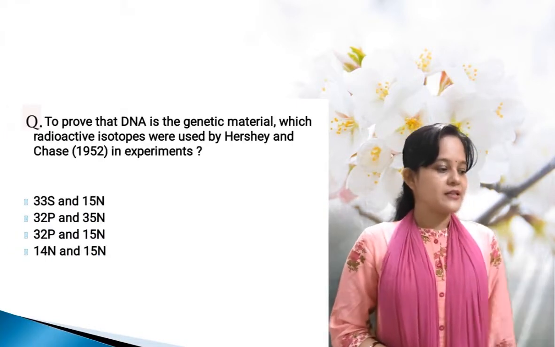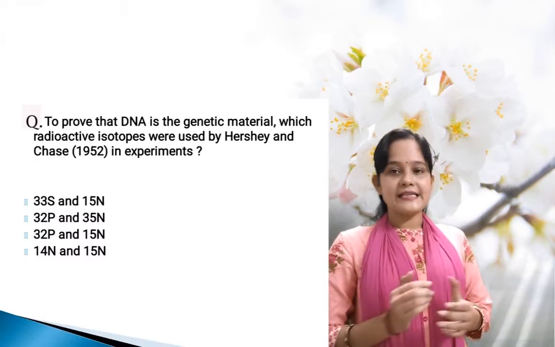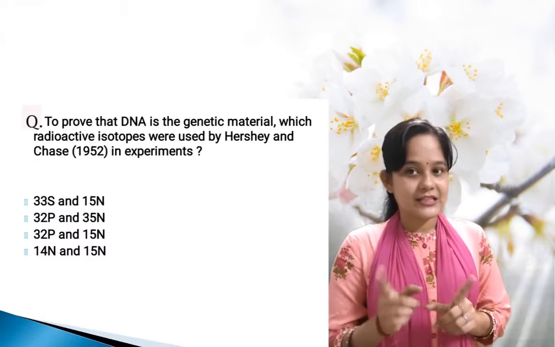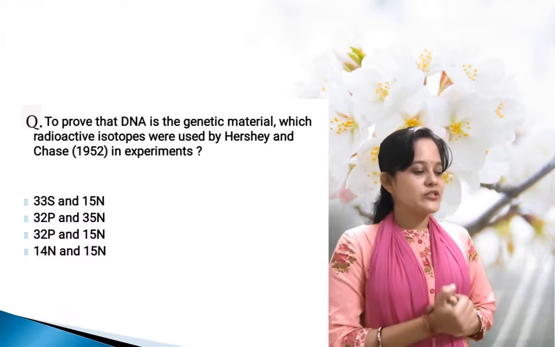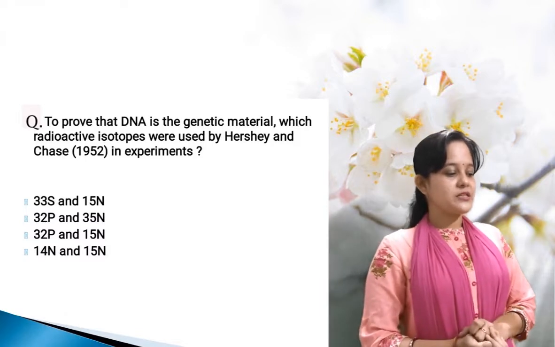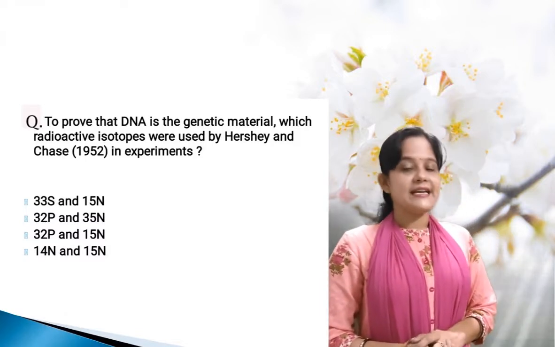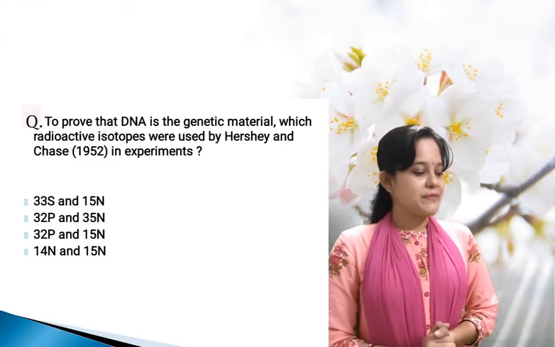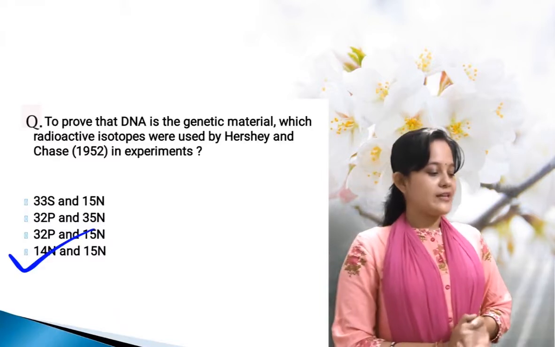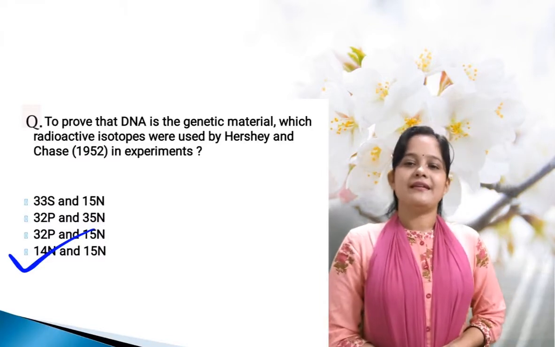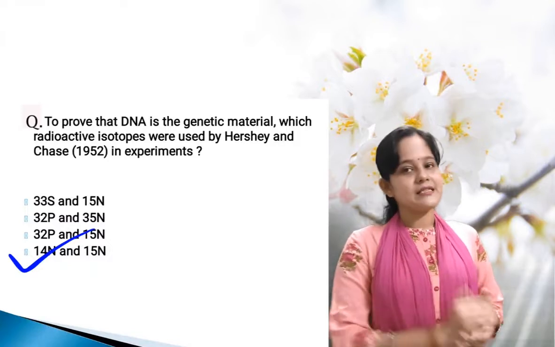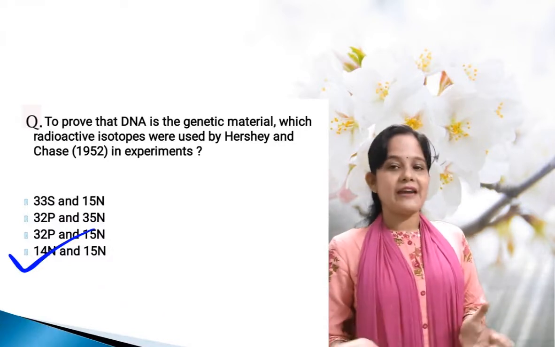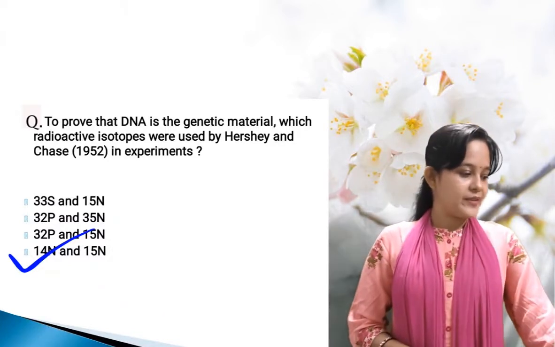The next: to prove that DNA is the genetic material, which radioactive isotopes were used by Hershey and Chase in 1952 in their experiments? That is 14 nitrogen and 15 nitrogen. Okay, that one is the correct answer, that is 14 and 15 nitrogen.